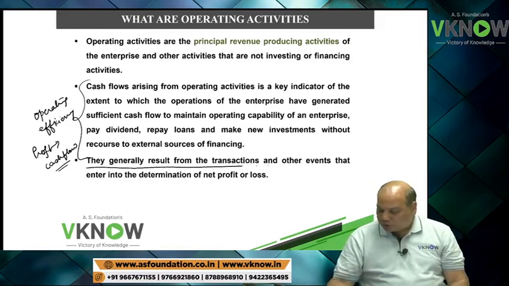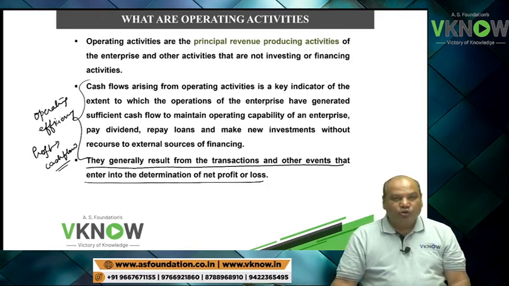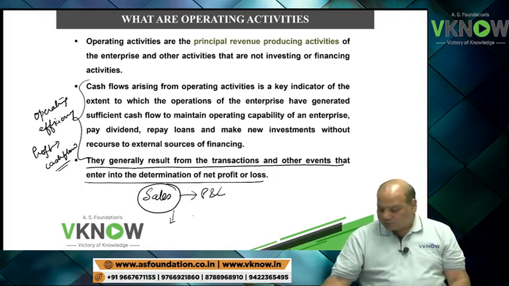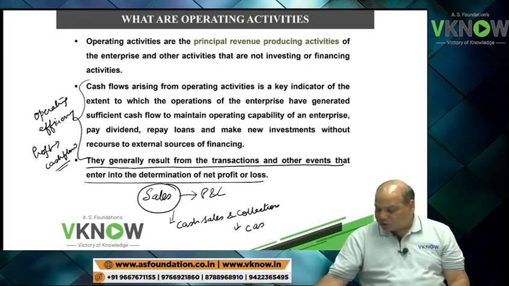Cash flow from operating activity is basically based on those items which generally go into the determination of profit and loss also. Example, sales will come in the P&L account. However, cash sale and collection will come in the cash flow statement.